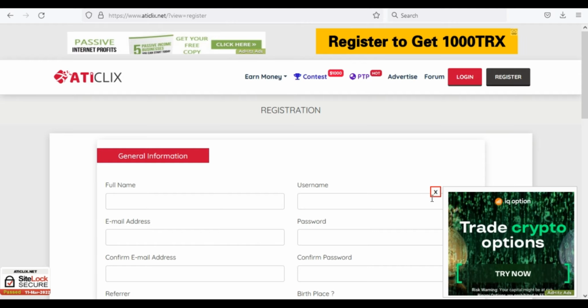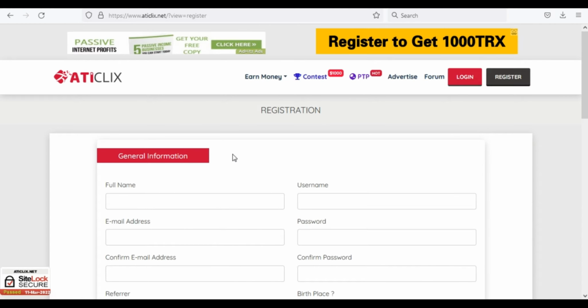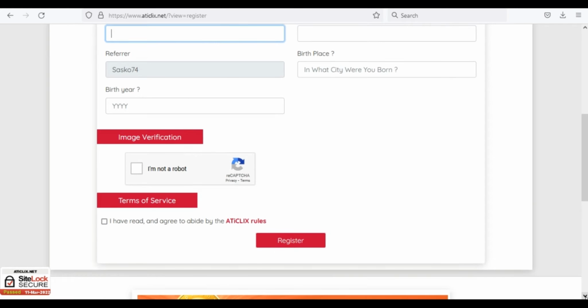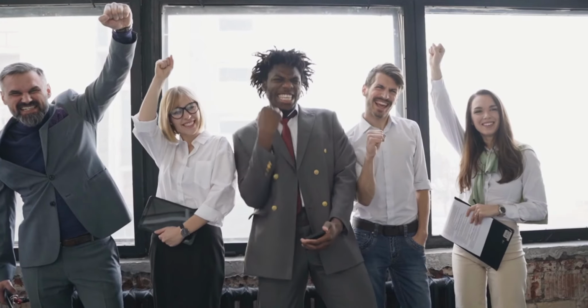Now what you need to do right here is as straightforward as it could be. All you need to do is complete the information required from you, like your full name, username, email address, create a password, your date of birth, and after that you have to click on the box that confirms that you are not a robot, and then click on the box below which confirms that you agree with their terms and conditions. And now you have to seal the whole sign up process by clicking on the register button, and now my friend, just like that, you have a brand new account on this website.